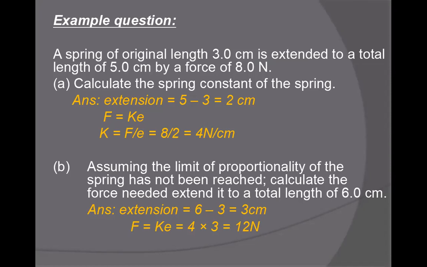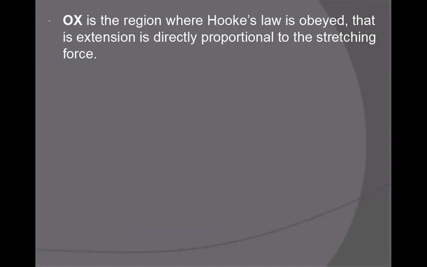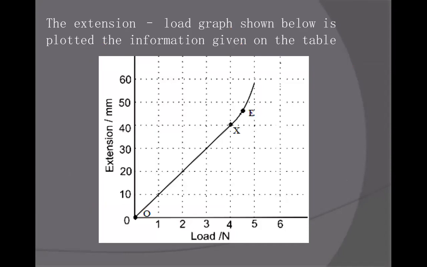If they want you to make the graph, you will make the graph from the data mentioned, using the x and y components. It's not necessary that the load will be on the x-axis; you can put it on the y-axis too, and then the curve will just be opposite. Here the curve we made is an increasing curve, because the load is on the x-axis. If the load is on the y-axis and extension on the x-axis, the curve will be a decreasing curve. Only the difference is that, nothing else.